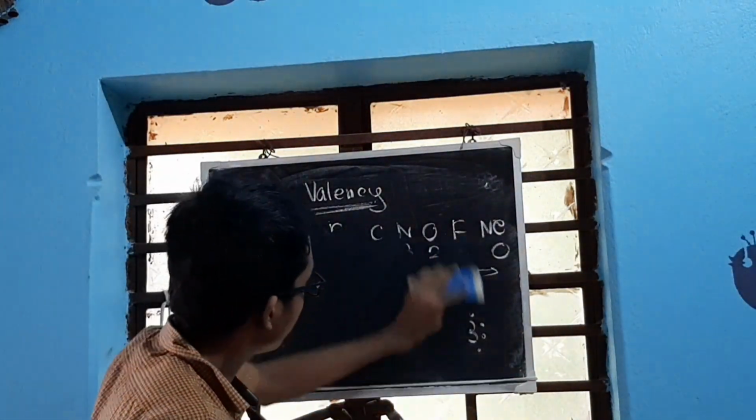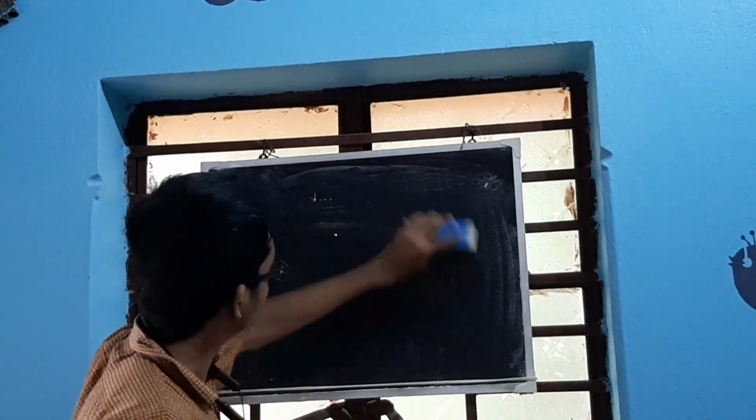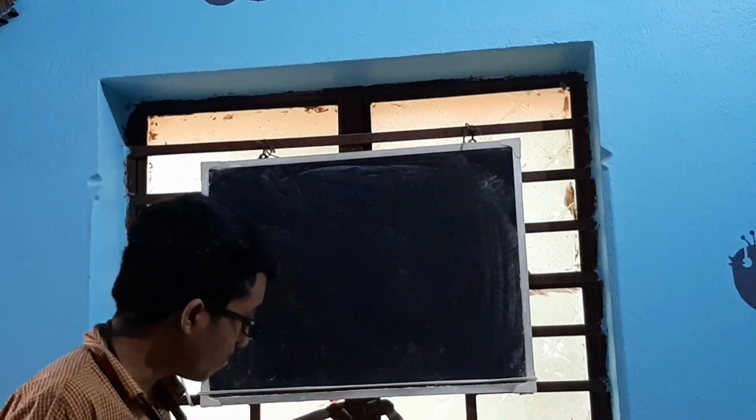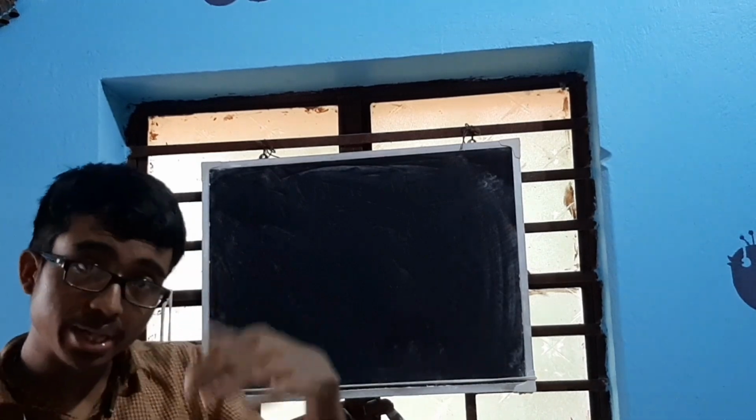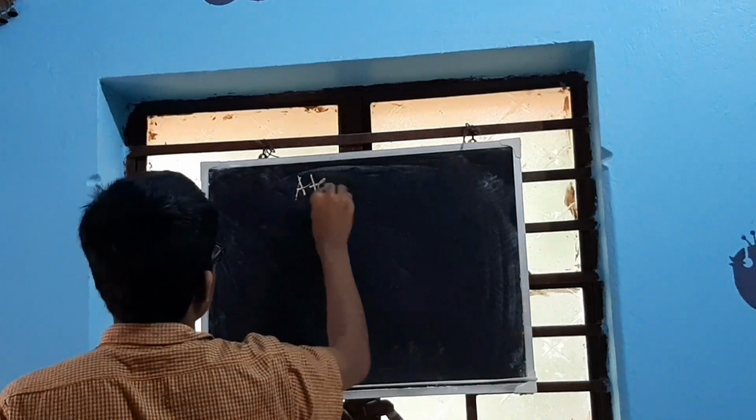Okay. Now moving on to the primary factor. The periodic property is the primary factor, upon which we will be learning the next periodic property, that is atomic size.